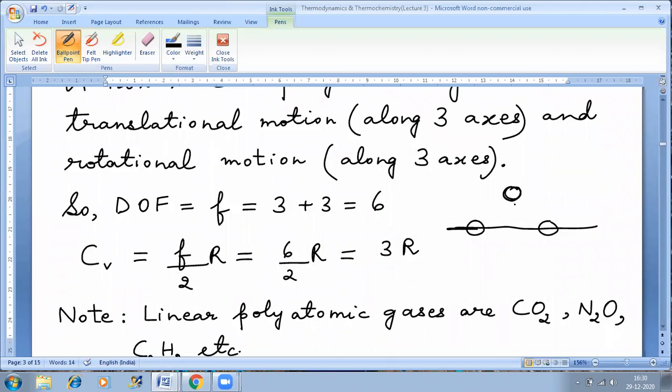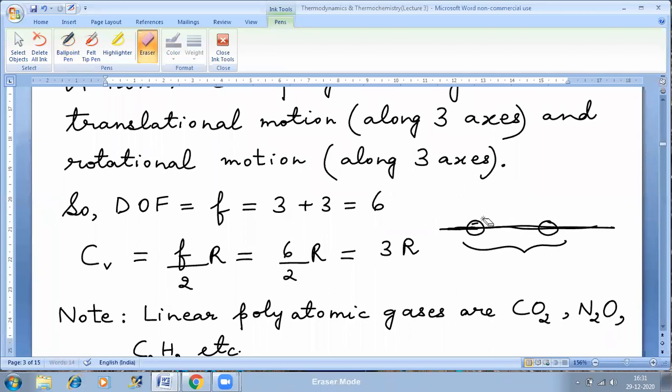So if I consider the axis of rotation as this, I can probably say that yes, the moment of inertia due to these two is negligible. But what about this? This is very much present. So then this will have to be considered, right? So this distance will have to be taken in that case. That means I cannot ignore the rotational kinetic energy for any of the axes. For each and every axis, some rotational kinetic energy will definitely be involved because this is not linear in shape. So whatever axis you choose, some rotational kinetic energy will definitely be significant about that particular axis that you have chosen.